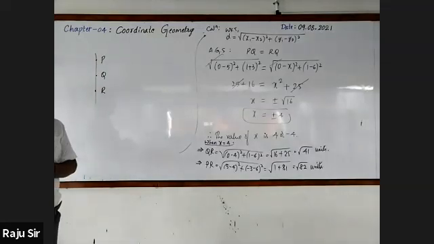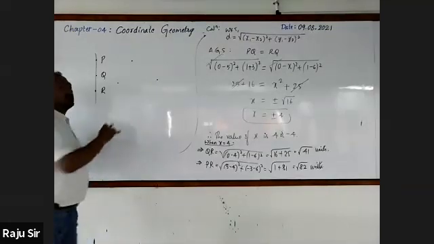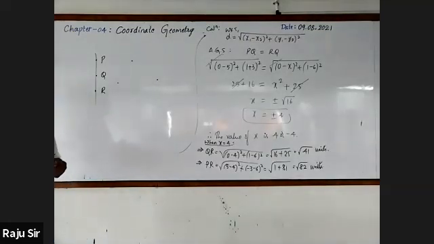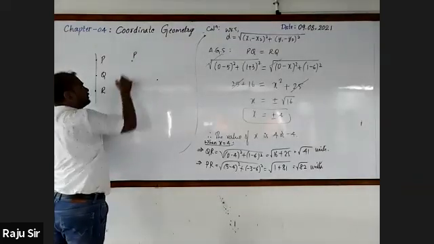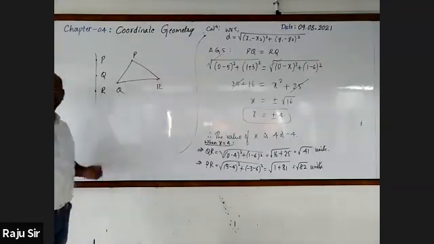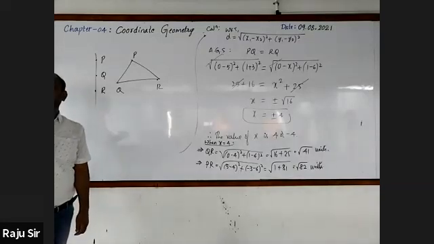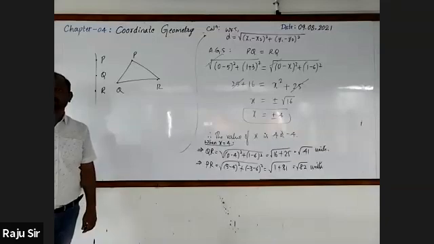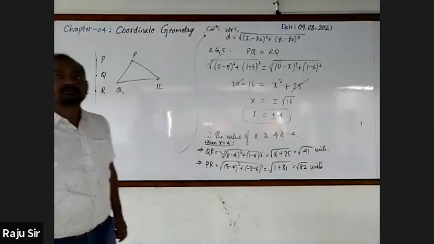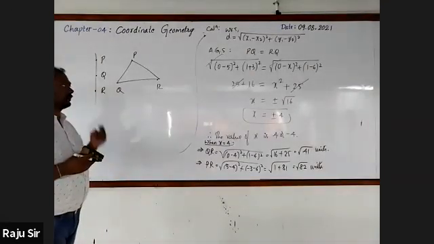Collinear. In general, if the points are not on the same line, then what will you get? A triangle. But how do you check whether it forms a triangle or not? We need to find the distance between P and Q, the distance between Q and R, and the distance between R and P.